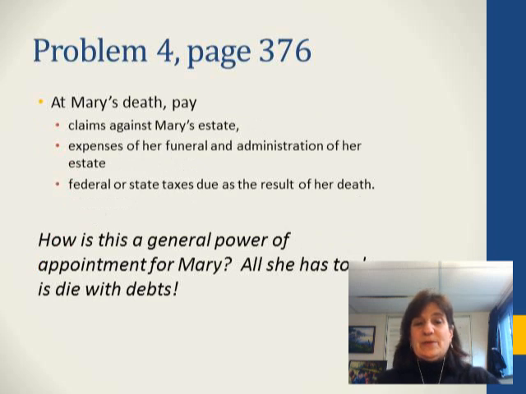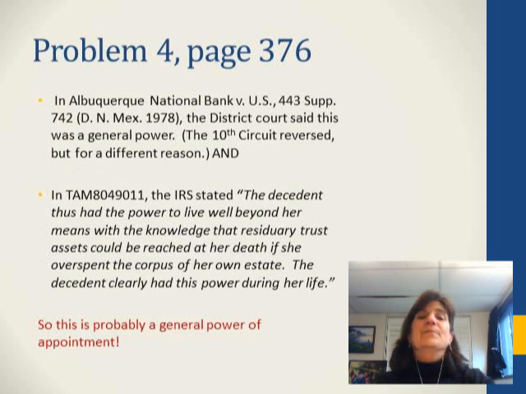Well, what could Mary do? All she'd have to do in order to say where this money goes is die with debts. Yeah, that's actually enough. In Albuquerque National Bank, the district court said that a very similar power was a general power of appointment and included all of the trust property in the person's gross estate. Now, that case got reversed, but for a different reason.